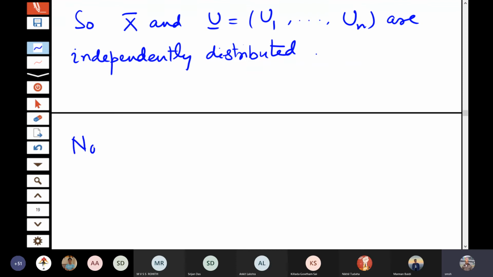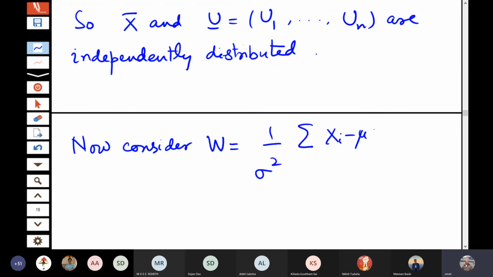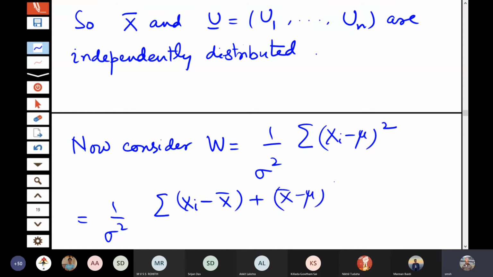Now consider w, that is 1 by sigma square sigma xi minus mu square. This we write as 1 by sigma square sigma (xi minus x bar plus x bar minus mu) square.